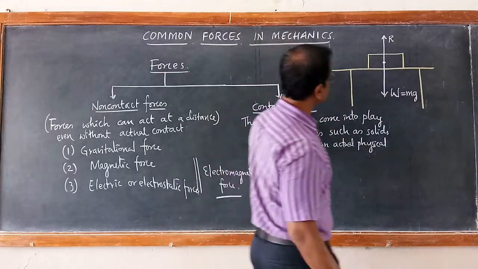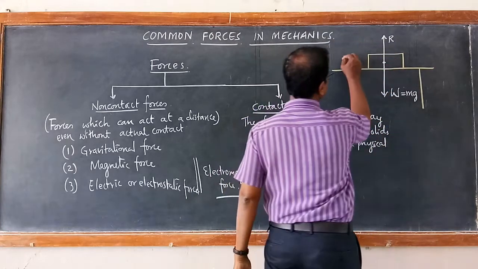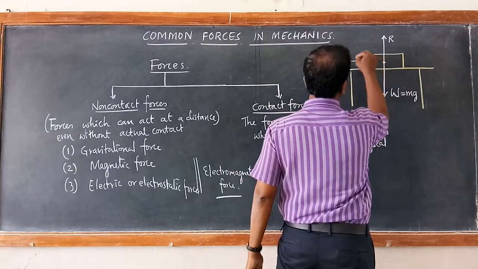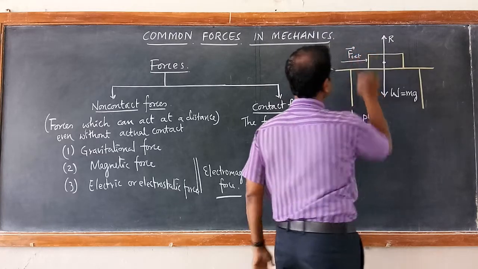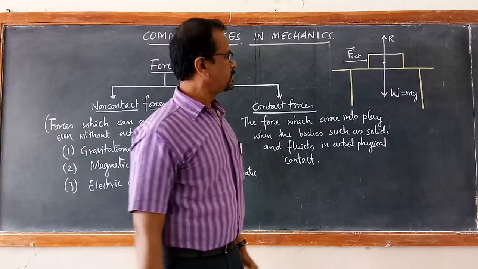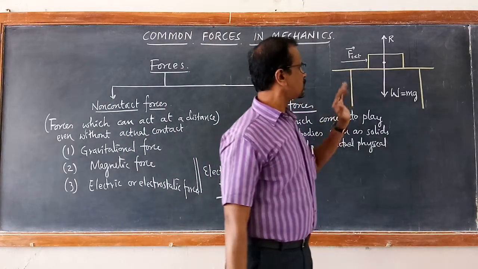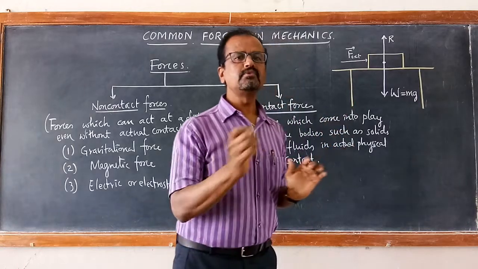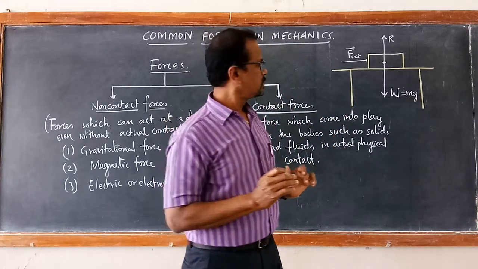When you try to move this object by applying an external force, then for a smaller amount of external force, the book doesn't move easily. It requires a little more force.